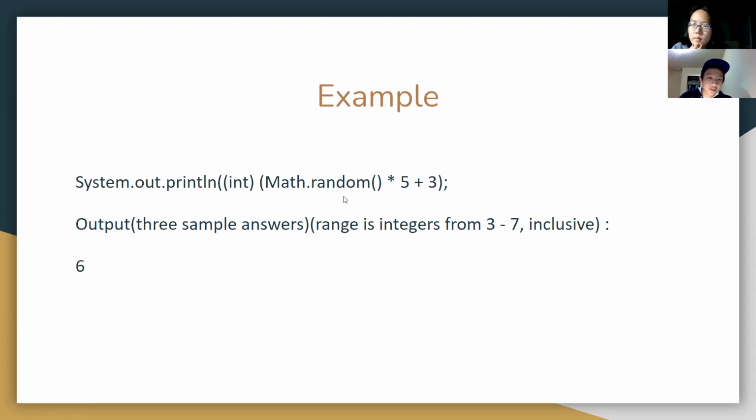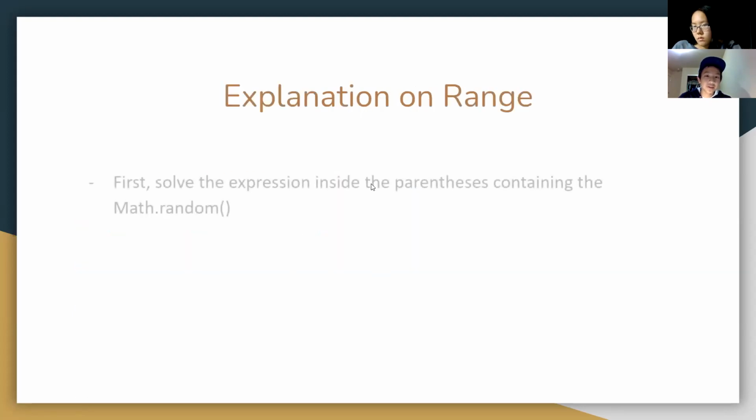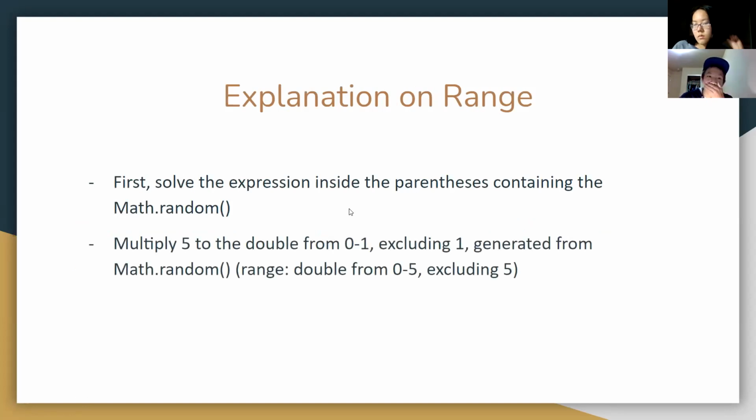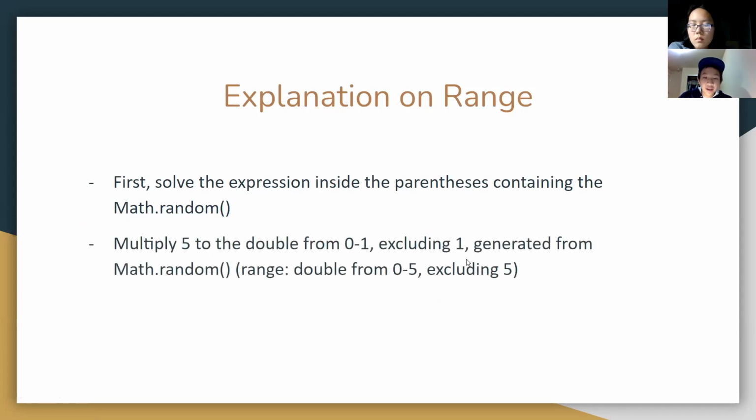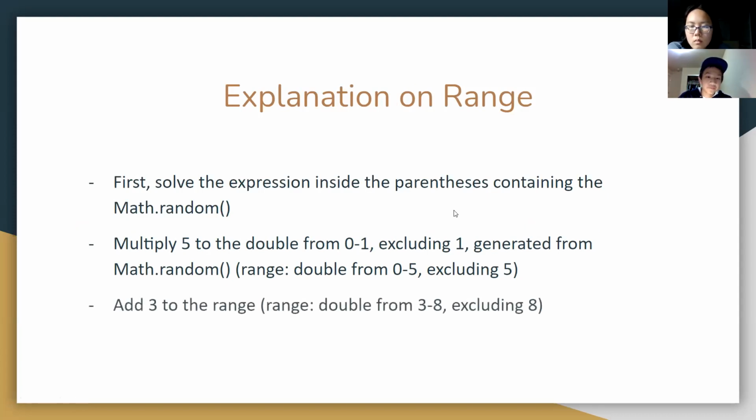All right, so here are 3 sample answers that can be generated: 6, 6, and 7. All right, so here's the explanation of what happens. Solve the expression inside the parentheses containing the Math.random. Multiply 5 by the double from 0 to 1, excluding 1, generated from Math.random. And then the range from this first statement will just be from 0 to 5, but not including 5. And then the second operation, which is adding 3 to it, makes it from 3 to 8.